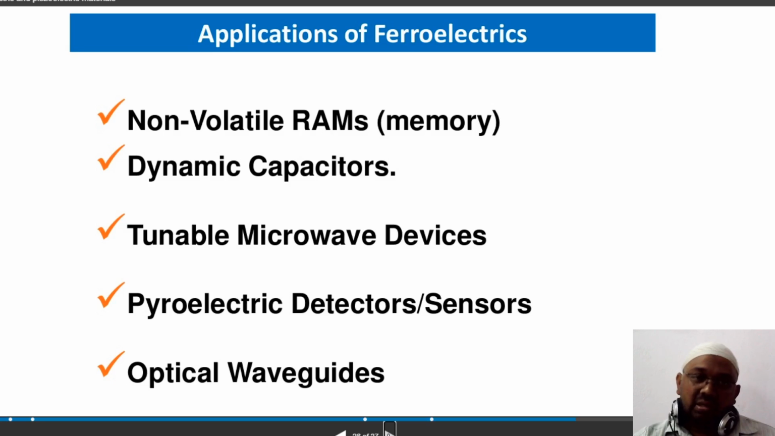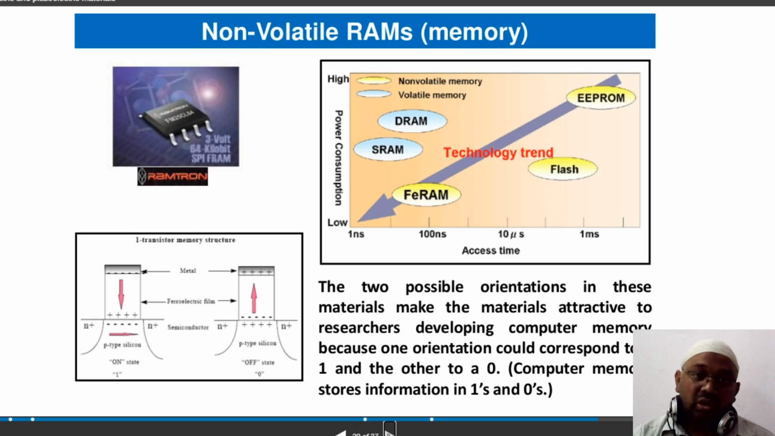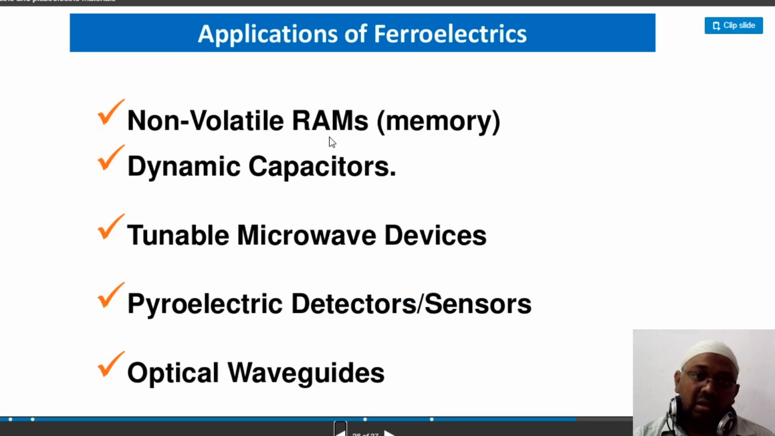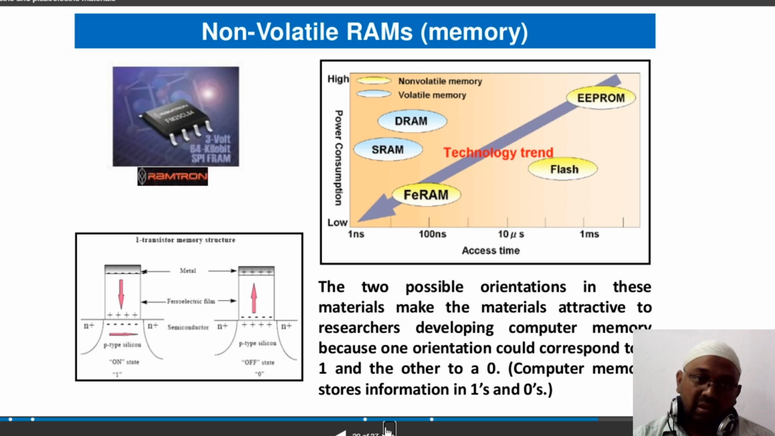Non-volatile RAMs, right? Not only random access memory, I am talking about non-volatile RAMs, and dynamic capacitors, microwave devices, optical waveguides, piezoelectric detectors, and sensors are important applications of this. We just discussed the first important application of ferroelectrics, that is non-volatile RAM. So I will discuss what is the use of non-volatile RAM.